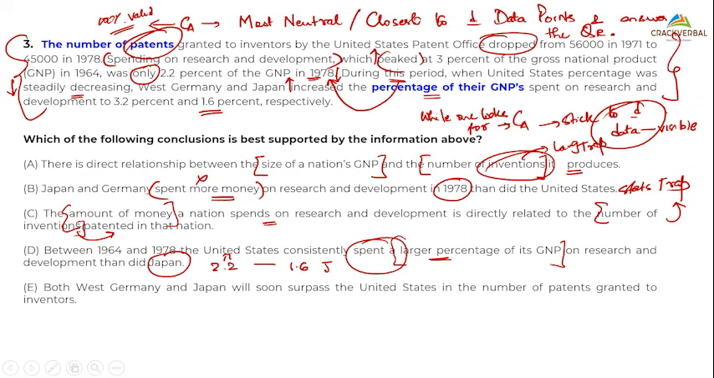I'll come to that for question 2, whatever the construction is. Both West Germany and Japan will soon surpass. So this is future. Do I have data? That too in the number of patents granted. This doesn't make sense. This is a very bad option. D is my correct answer.